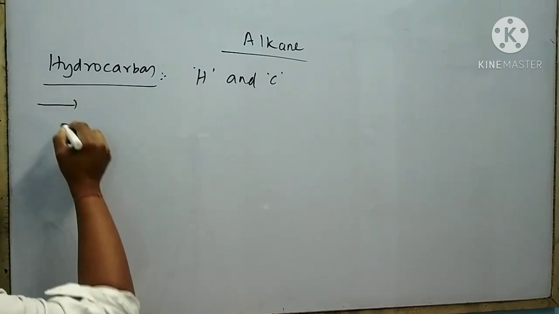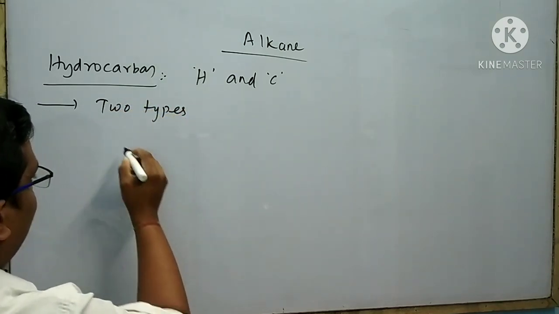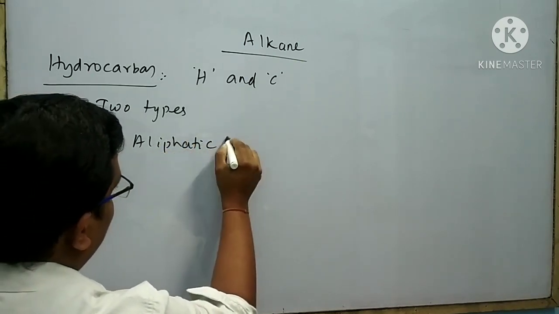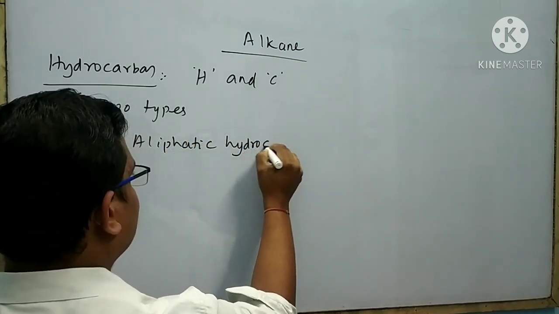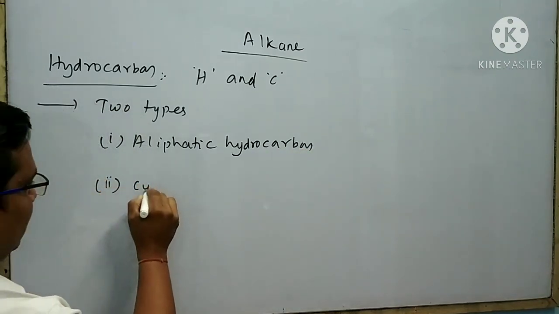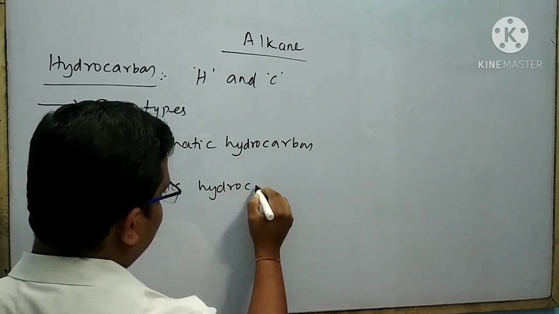Hydrocarbons are generally of two types. Number one is aliphatic hydrocarbon. Number two is cyclic hydrocarbon.